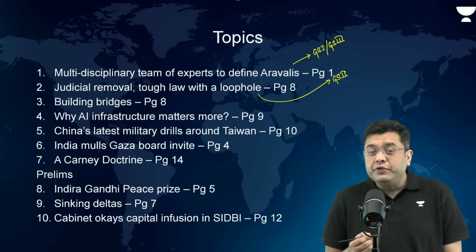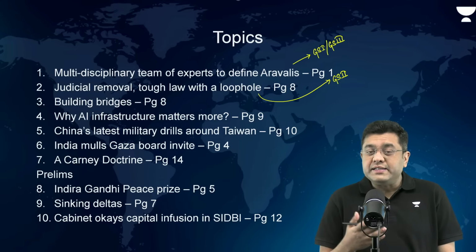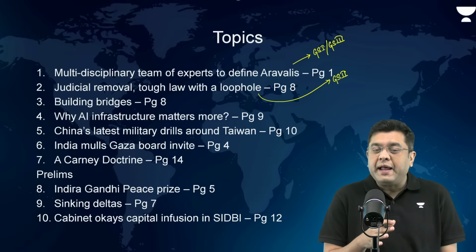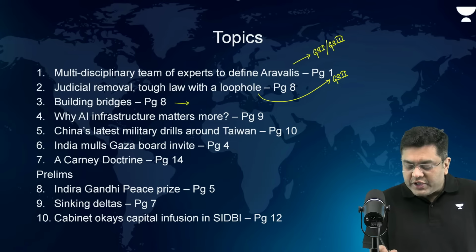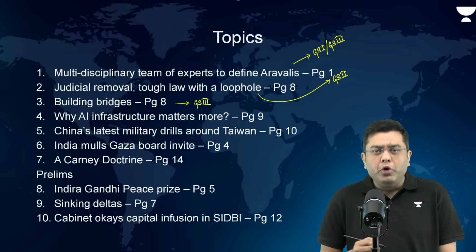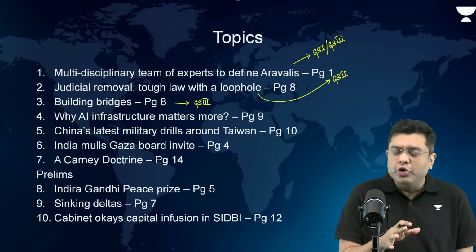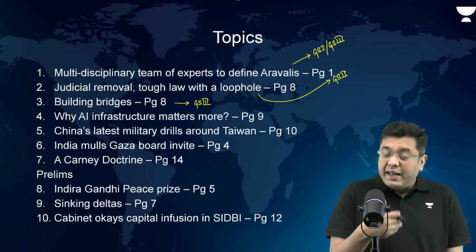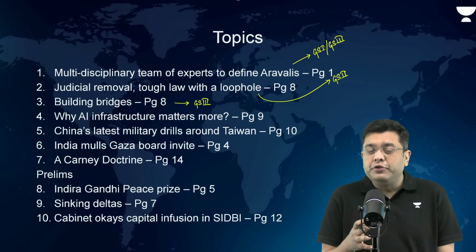Now, building bridges, this is about RBI's proposal to have a central bank digital currency as a common platform across the BRICS nations. This is relevant for your GS paper 3. Then, why AI infrastructure matters more. This article talks about not the application of AI, not the language models that the AI develops, but the infrastructure associated with that.